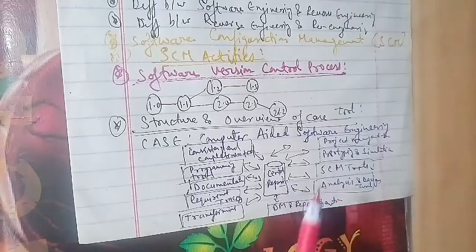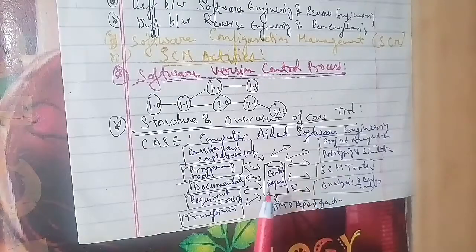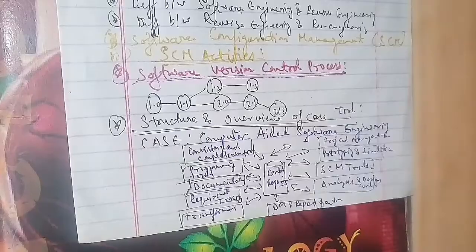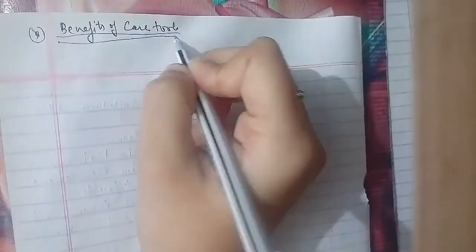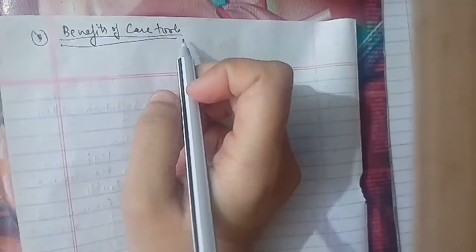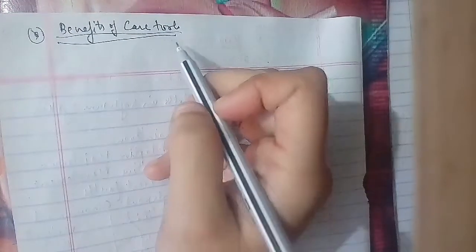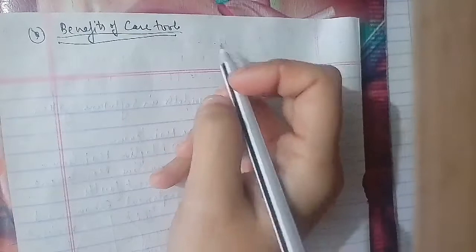There are many benefits of CASE tools. First, the CASE tool supports the standard software development methodology and automates particular tasks of software development activities. The second benefit is that the CASE tool is flexible to use along with an editor or other tools. The third is that the CASE tool provides interfaces for automatic testing tools. The fourth is that CASE tools can be integrated to support all the stages, so even if a change is made at any stage, this change gets reflected in other stages as well. The fifth and last benefit is that CASE tools are able to generate complex models for already generated code.